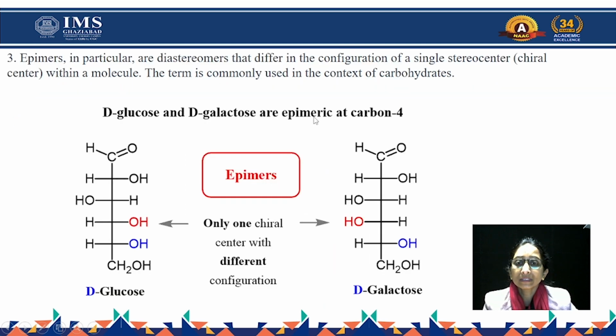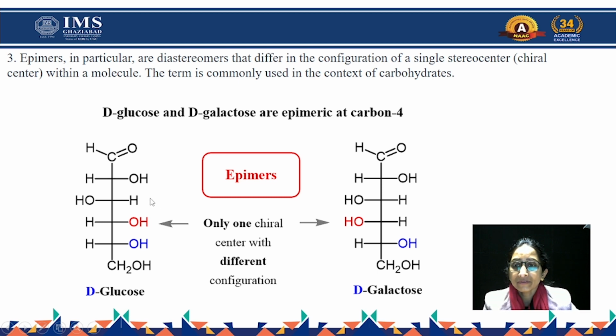Now we move on to the third property. The third property is epimers. What are epimers? Here we have the structure of glucose and the second structure of galactose. Both structures have an aldehyde group and polyhydroxyl OH groups.